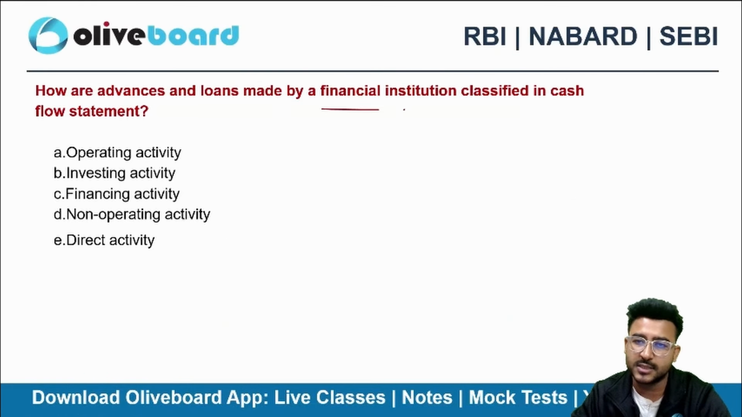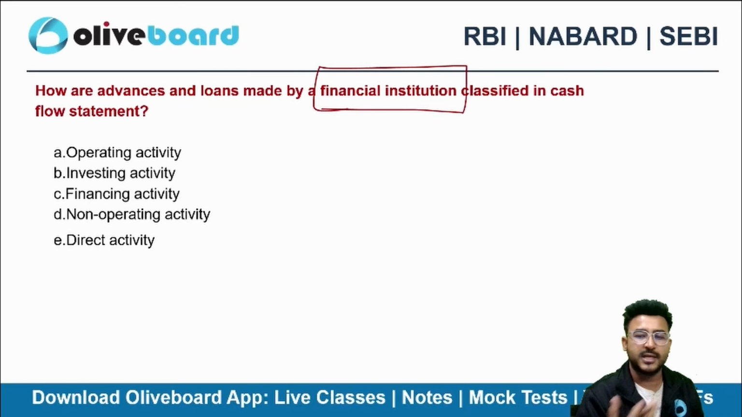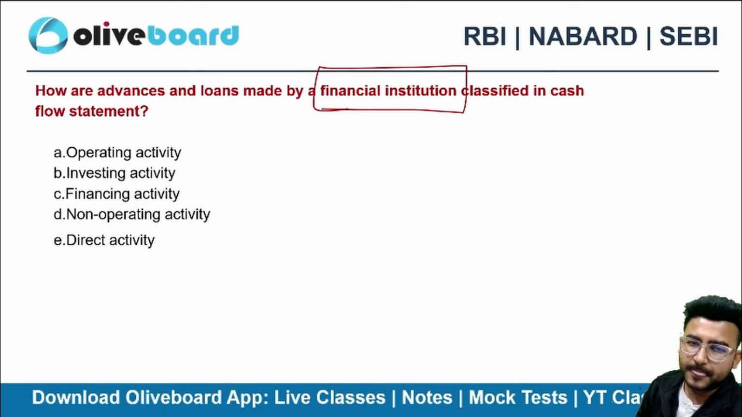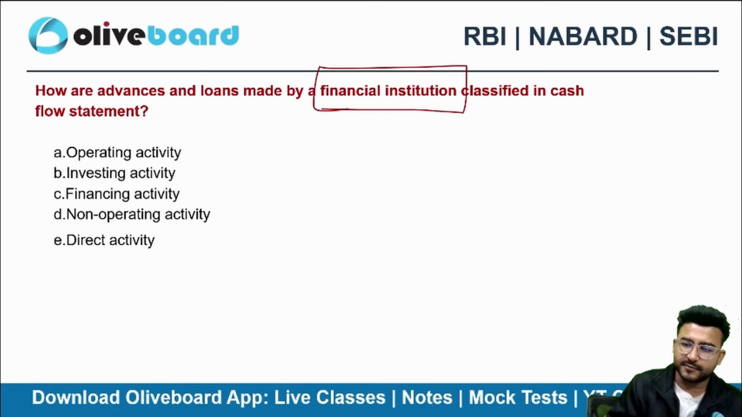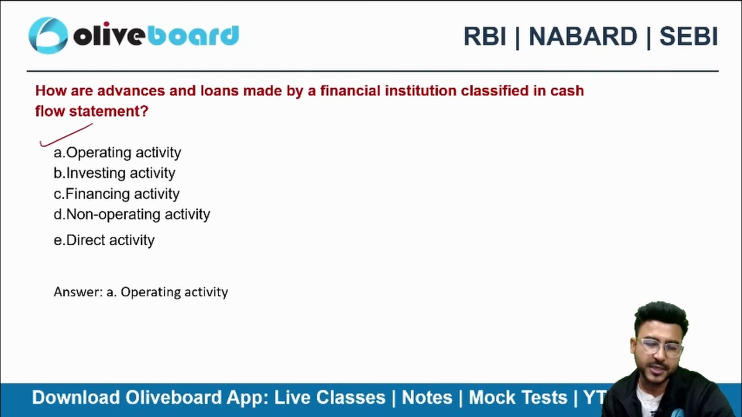because the business is of the financial institution. We are a bank. So giving loans and advances, taking loans and advances, taking deposits, everything will come up in the operating activity in itself. So option A here is the correct choice.